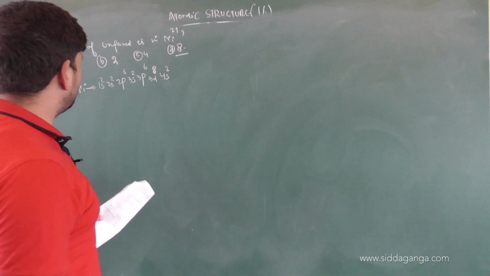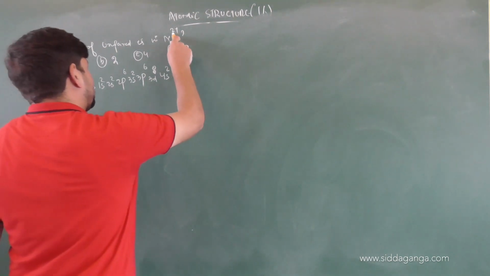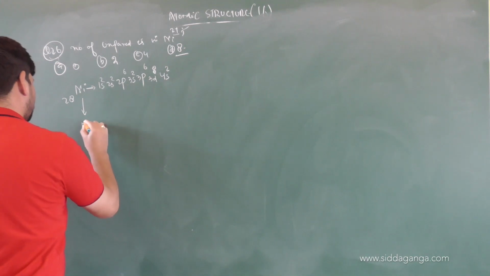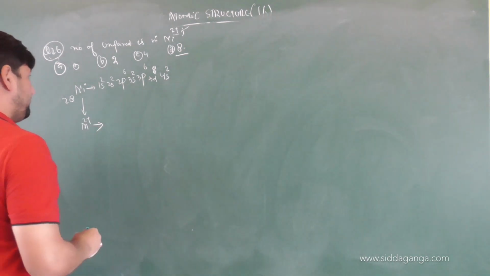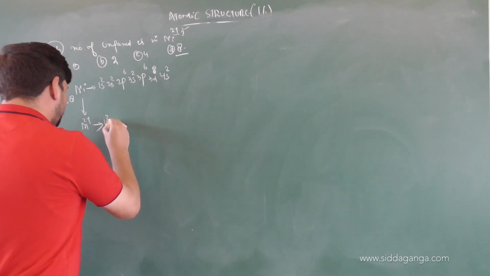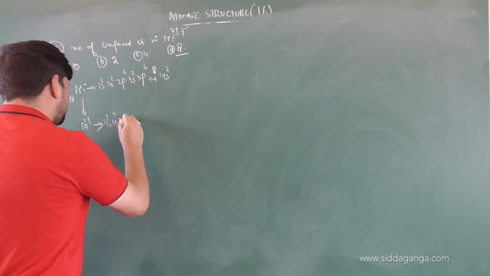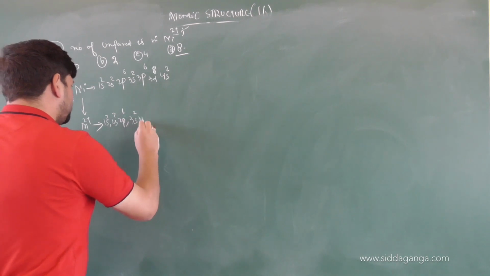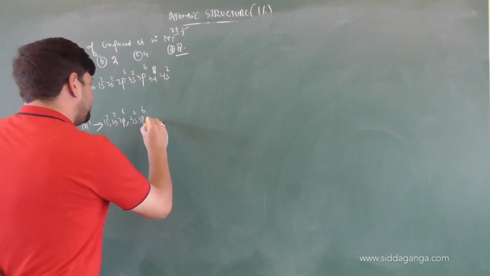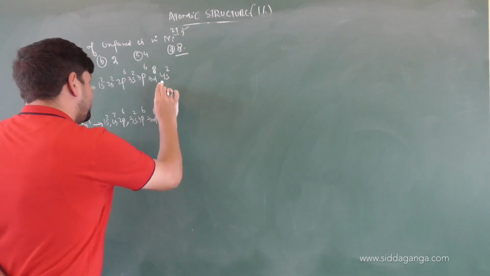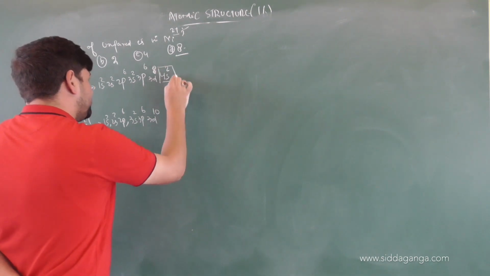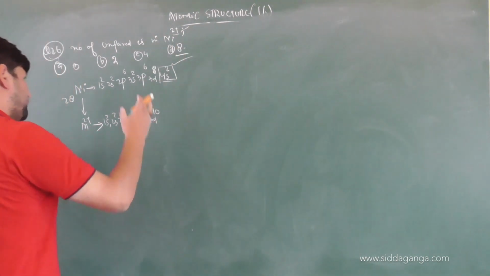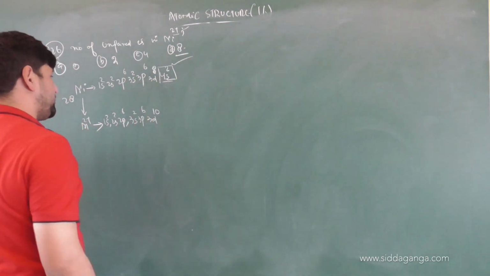Now you can see here, nickel has lost 2 electrons to become 2 plus. So when nickel converts to nickel 2 plus, what will be the electronic configuration? It will be 1s2, 2s2, 2p6, then you will have 3s2, 3p6, then 3d10. How many electrons have been lost? 2 electrons. So these 2 electrons have been lost. It has been ionized. Now after 2 electrons are lost, the remaining electrons will be only 26.